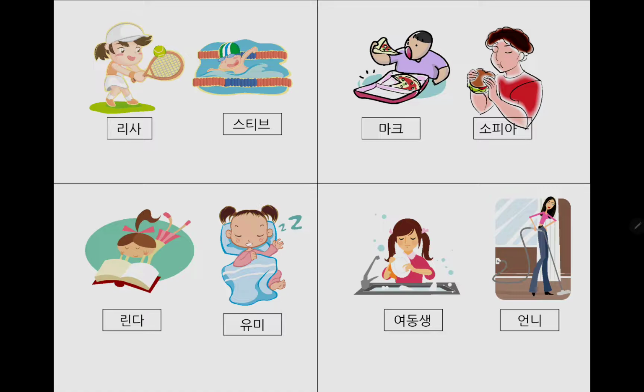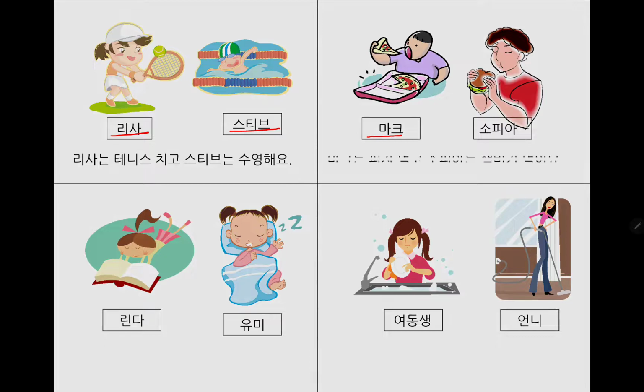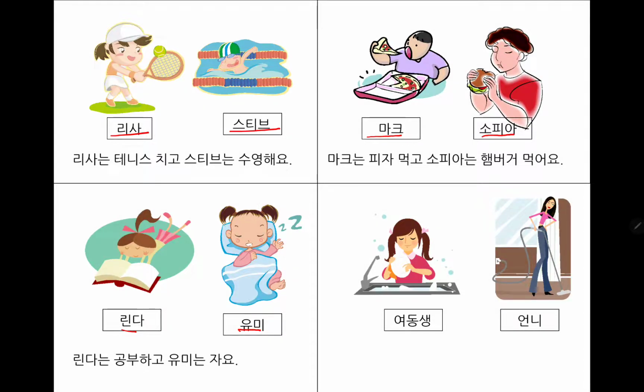Okay. Given these pictures, let's say a sentence using the connective clauses. 리사는 테니스 치고 스티브는 수영해요. 마크는 피자 먹고 소피아는 햄버거 먹어요. 린다는 공부하고 유미는 자요. 여동생은 설거지하고 언니는 청소해요.